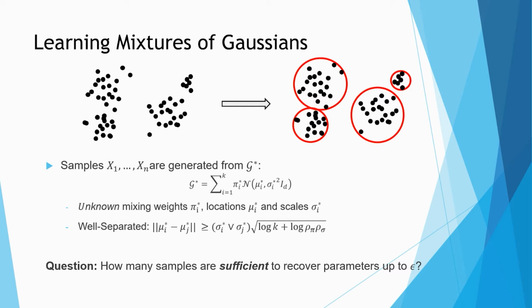Learning the parameters in a Gaussian mixture model is a fundamental problem in machine learning and computer science. In this work, we study one important special case of the mixture of spherical Gaussians with unknown and unequal mixing rates and variances. And the well-separatedness means here that the location of Gaussian centers are separated by order of square root log k. In this problem setting, we are interested in the following question. How many samples are sufficient to recover our parameters up to arbitrary accuracy epsilon? We study this question in an information theoretical aspect.